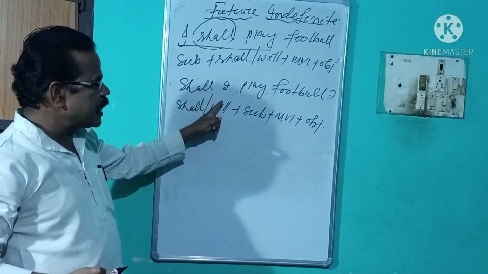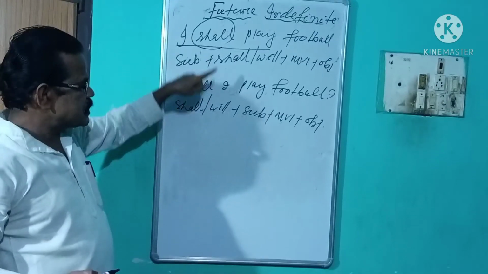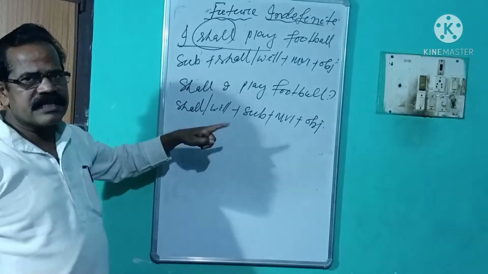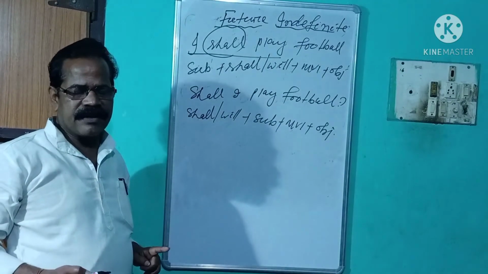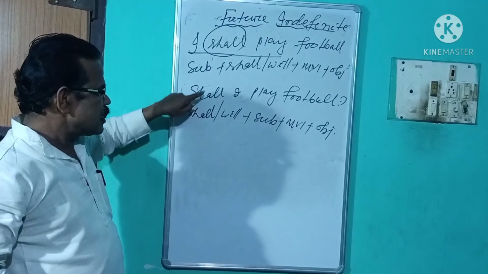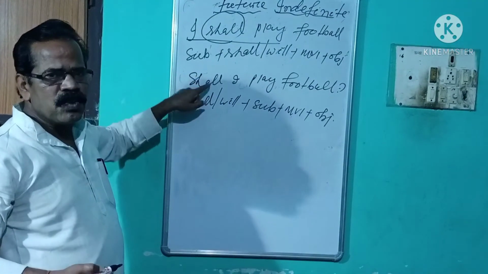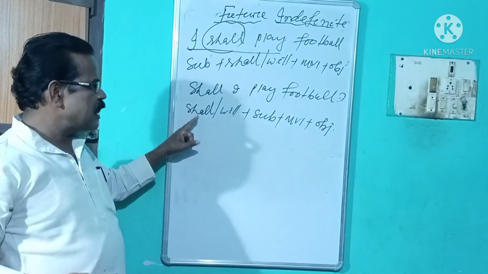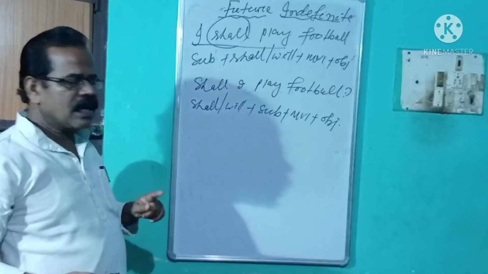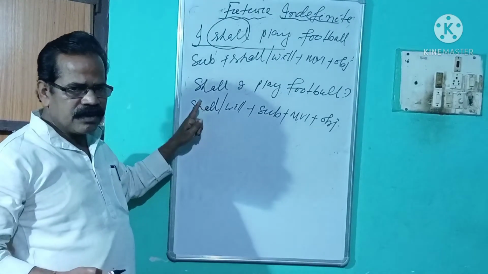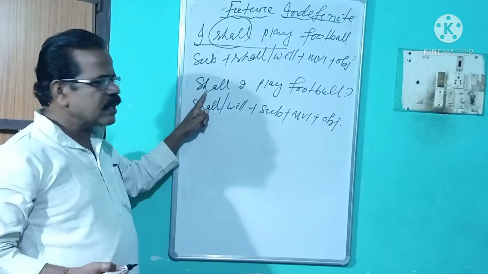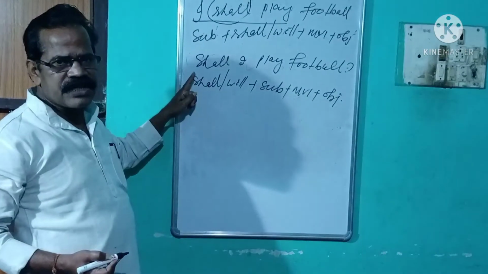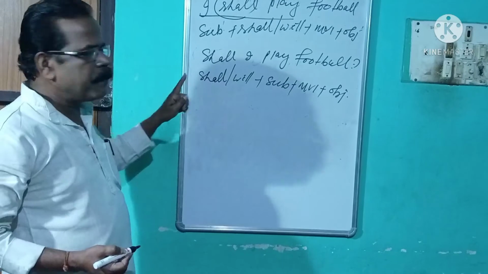I have already told you how the affirmative sentence is changed into a yes or no interrogative sentence, and next into a WH words interrogative sentence. This yes or no interrogative sentence is changed into a WH words interrogative sentence with the help of a WH word. Students, I have already told you in the last classes that nothing will be done to the yes or no interrogative sentence, just a WH word will be added to it.